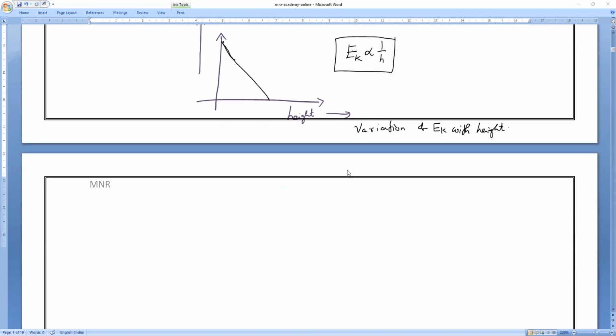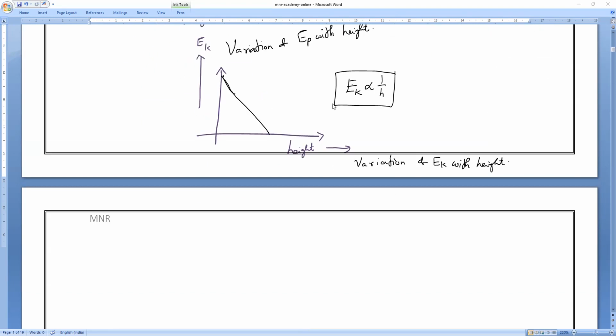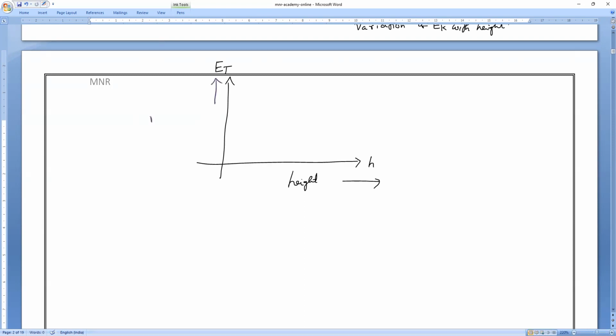Okay. Now, if you observe, potential energy increases with the height, and kinetic energy decreases with the height. Now, if I draw a graph for mechanical energy versus height, what will happen? At every height, the sum of the kinetic energy plus the potential energy remains constant. That is what I can take as total energy or mechanical energy. So please write it. What will happen to mechanical energy? It remains constant. Yes. So remains constant means anybody can tell, in mathematics you might have drawn it, how will the graph be?